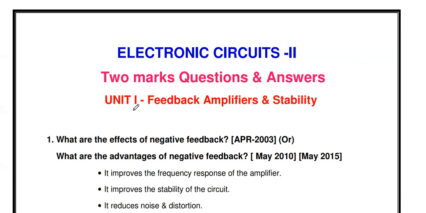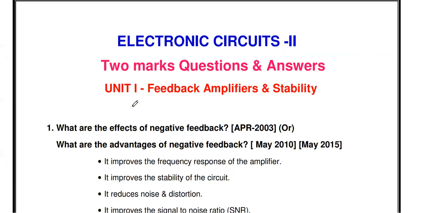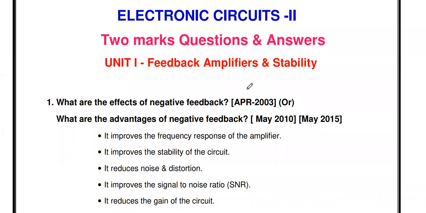So already we discussed the MCQ questions for that one. Now we are going to discuss the important 25 questions from each unit. And the first unit is feedback amplifiers and stability. So now we will discuss the 2 mark questions from this topic.